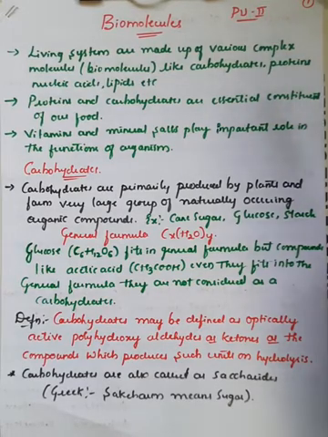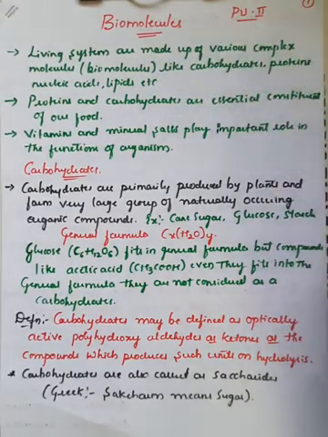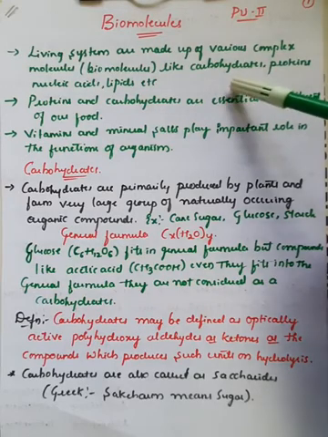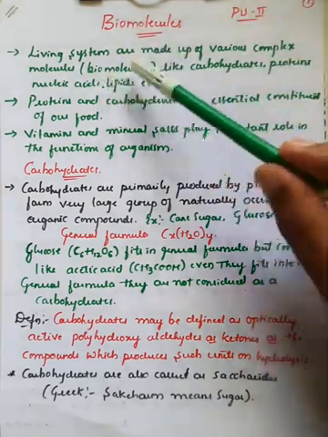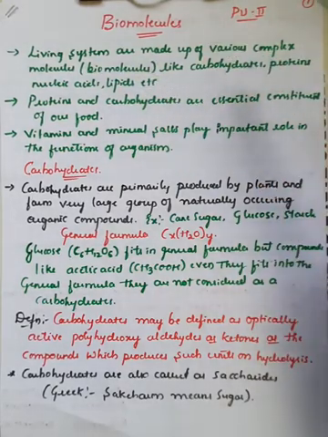Now just remember, the living system is made up of various complex molecules. These are generally called biomolecules, like carbohydrates, proteins, nucleic acids, lipids and enzymes, etc. Right? So there are different biomolecules. These are chemical substances made up of complex molecules, in the form of carbohydrates, proteins, nucleic acids and lipids. Similarly enzymes and vitamins. These are very important molecules for sustained life and for the physiological aspects of living organisms.